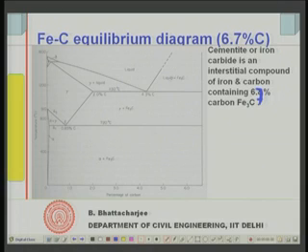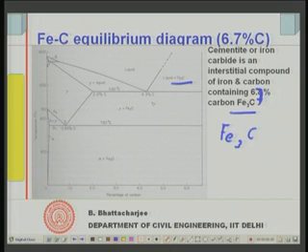It is an interstitial compound of iron and carbon containing 6.7% carbon. The formula is Fe3C, as we have written here. So, at this point it can contain about 6.7% carbon, and with the formula Fe3C a compound is formed.